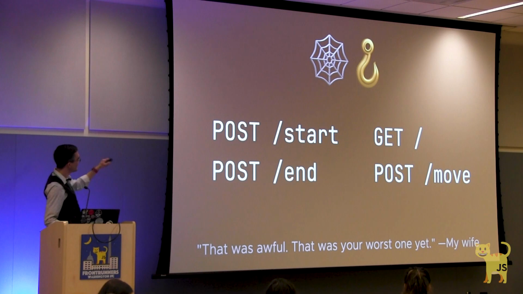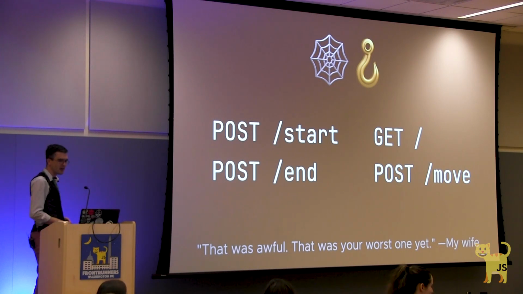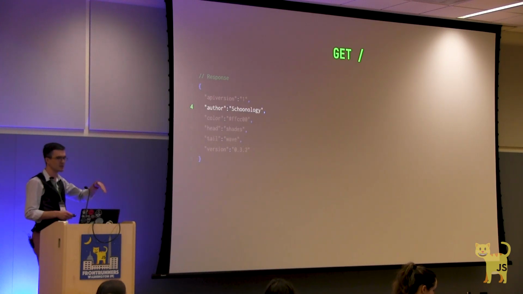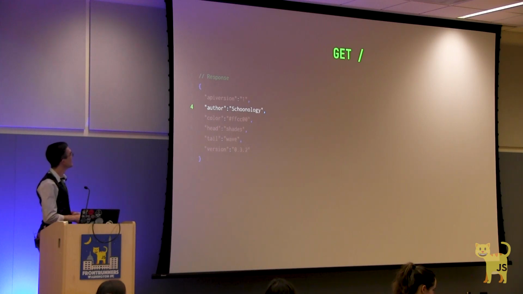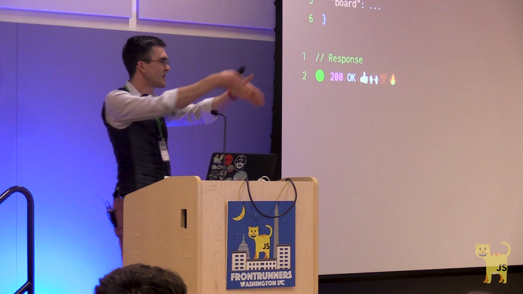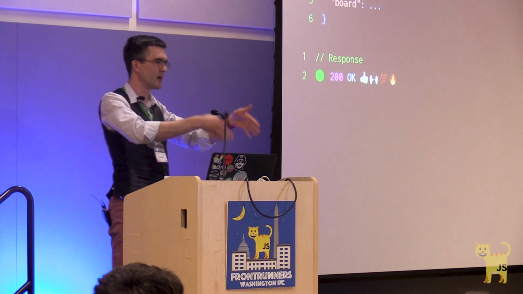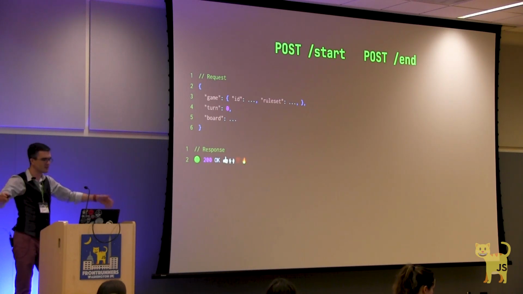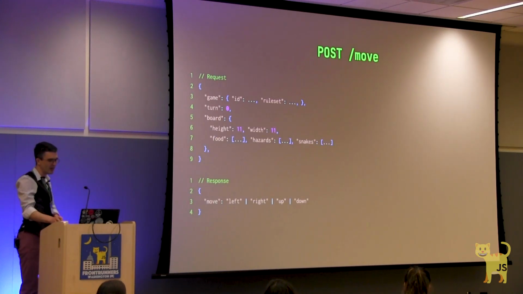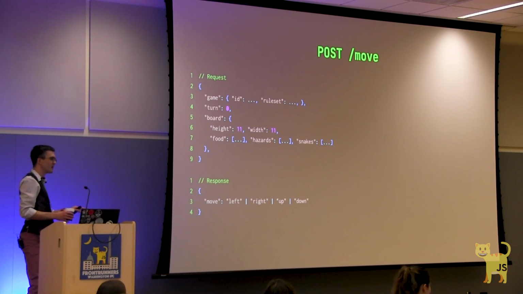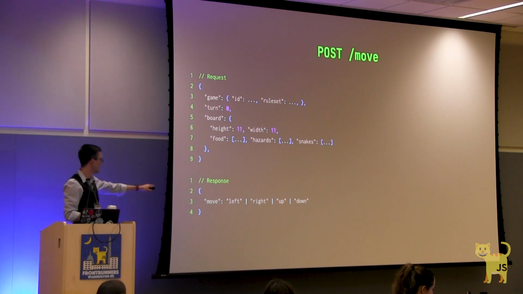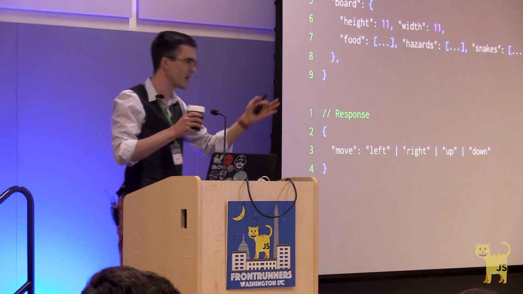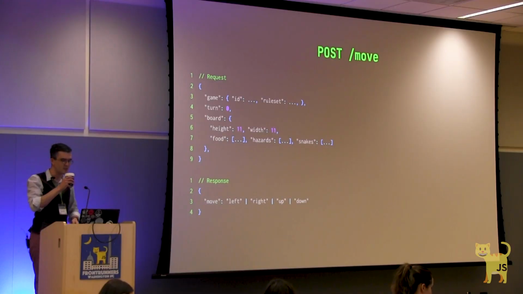The first is a sort of info route where you describe the appearance of your snake: the head, the tail, what color, and who is responsible for this crime against nature. The second, a start route, tells you that your snake is about to be entered into a multiplayer live match. And a similar end route tells it that the match is over and who won. This last one, the move route, is the real workhorse. You get an updated view of the board, and you respond with a single response: up, down, left, or right. Which way does your snake turn this round? Again, you have about 500 milliseconds to respond, or else it's going to keep going where it was going before.